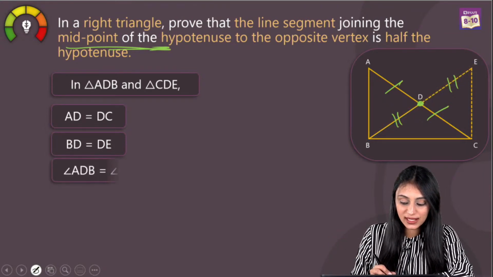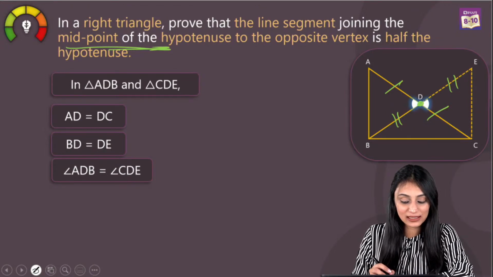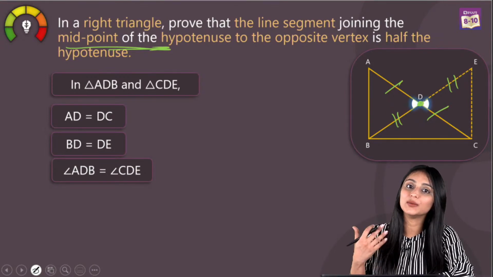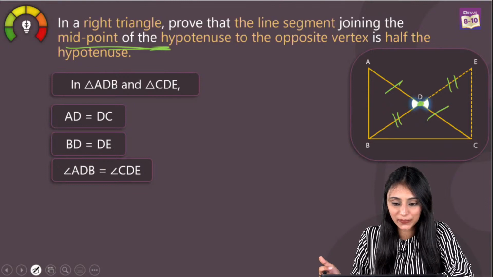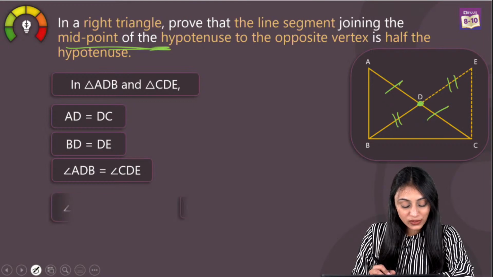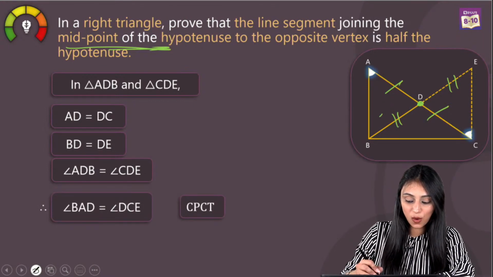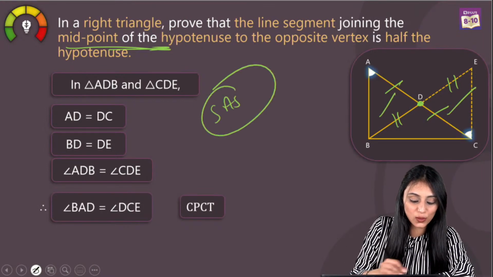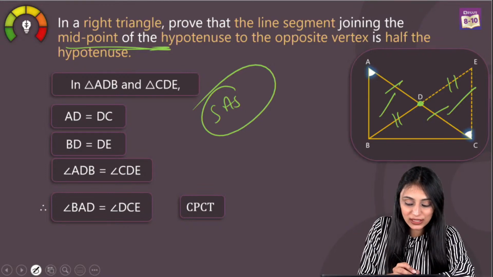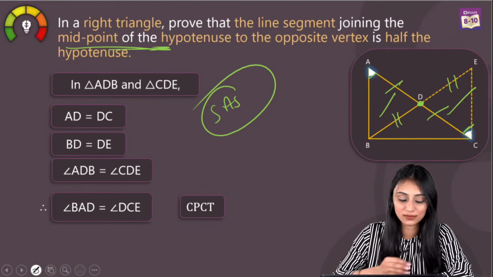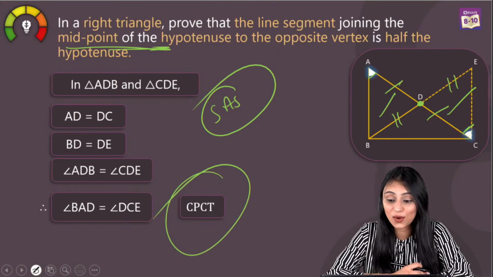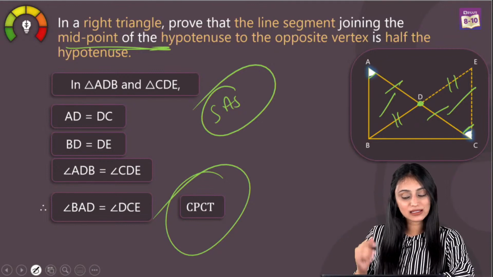Another thing I can say is that angle ADB and angle CDE will be equal, since these are vertically opposite angles. Now I can say that these triangles will be congruent using the SAS congruency rule. Since triangles are congruent, angle BAD and angle DCE will be equal. Again, CPCT: when triangles are congruent, their corresponding parts will be equal.